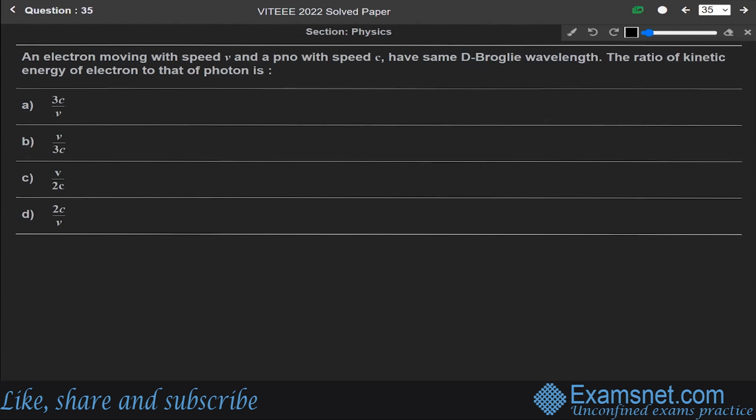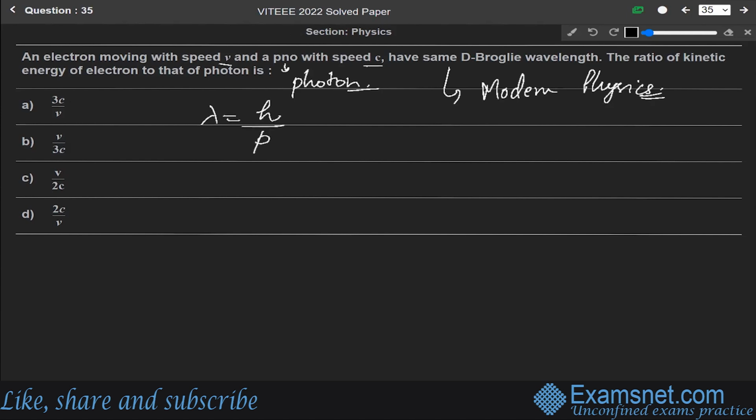An electron moving with the speed v and a photon with the speed c have the same de Broglie wavelength. The ratio of the kinetic energy of the electron to that of the photon is, okay. This question is from the chapter of modern physics. As we know, the de Broglie wavelength lambda is equal to h over p, where h is the Planck's constant and p is the momentum of that particle.